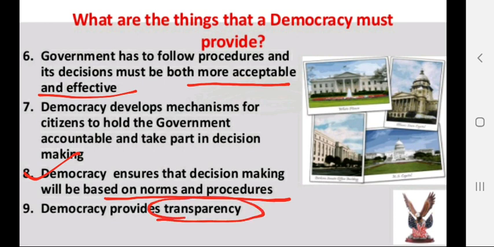Democracy provides transparency. In transparency people have the right to ask how decisions are taken and how the procedure is followed, and you can give an example of this: RTI, right to information.